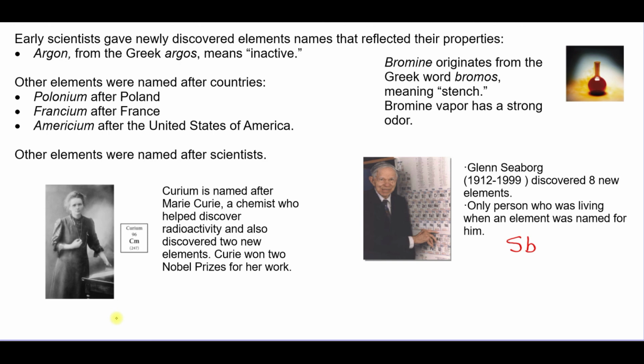Glenn Seaborg is the only person for whom an element was named while he was still living. That is because he discovered 8 new elements. The element named for him is Sg, seaborgium.